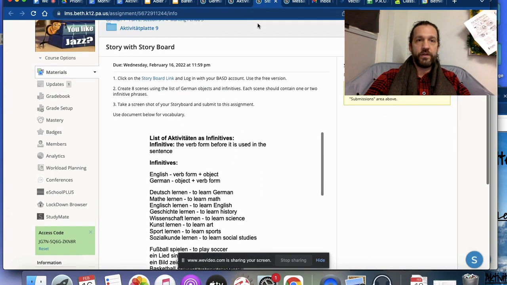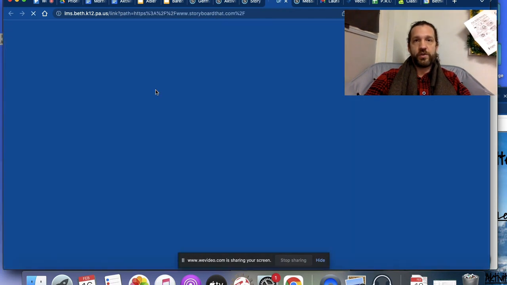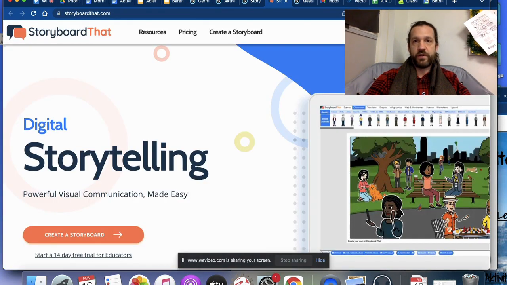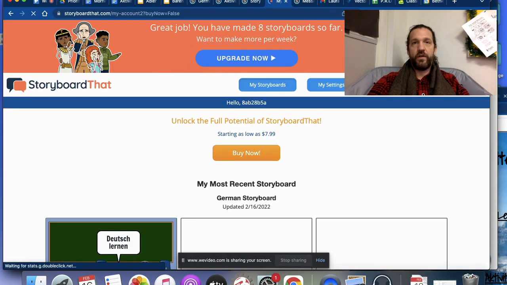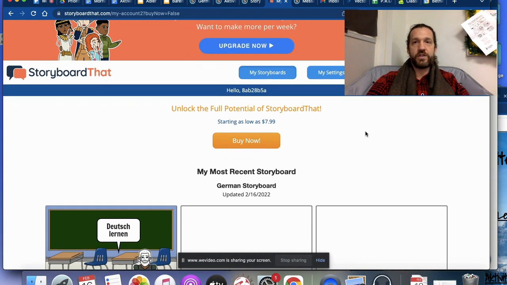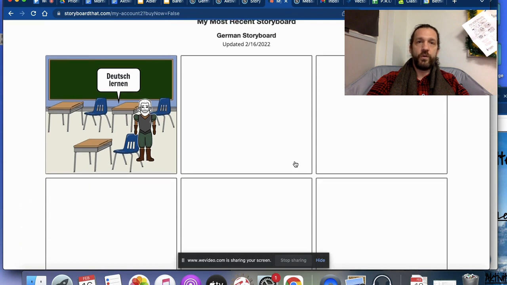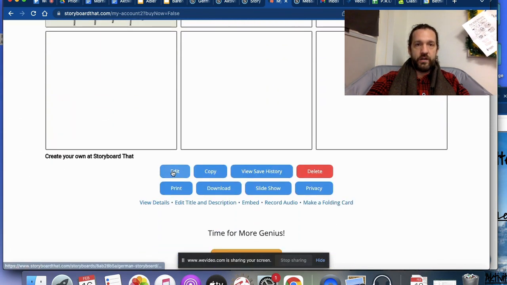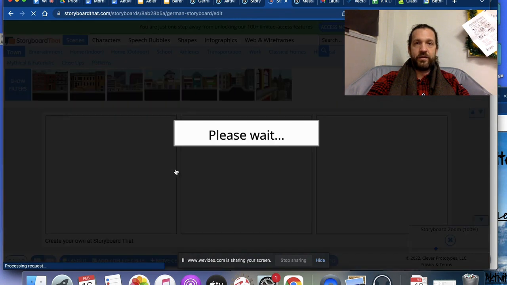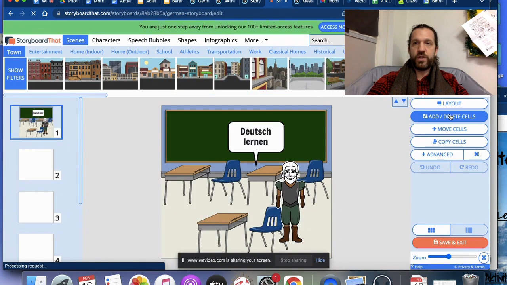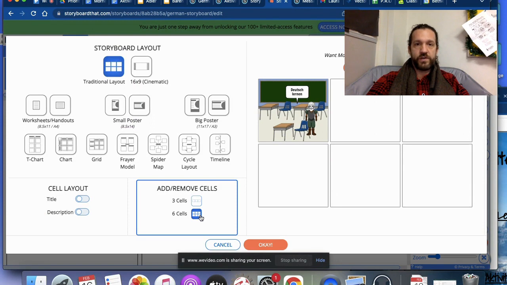And the idea for this assignment will be to create a storyboard or a series of scenes that depict one of these expressions in each scene. So sign into Storyboard with your BASD Schools Google account and then click Create a Storyboard. And the first thing you're going to want to do in the right side is to delete cells, and you're going to change to 6 cells instead of 3.